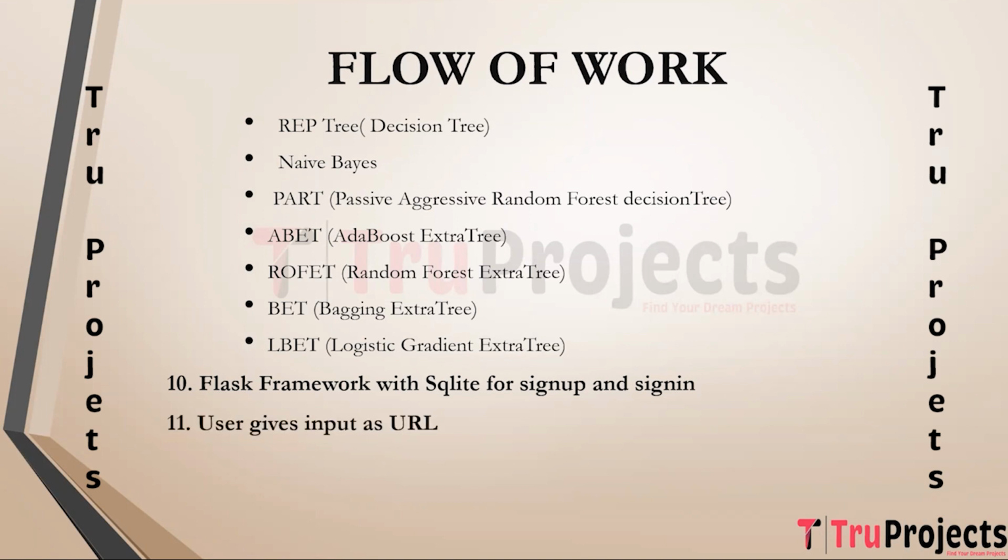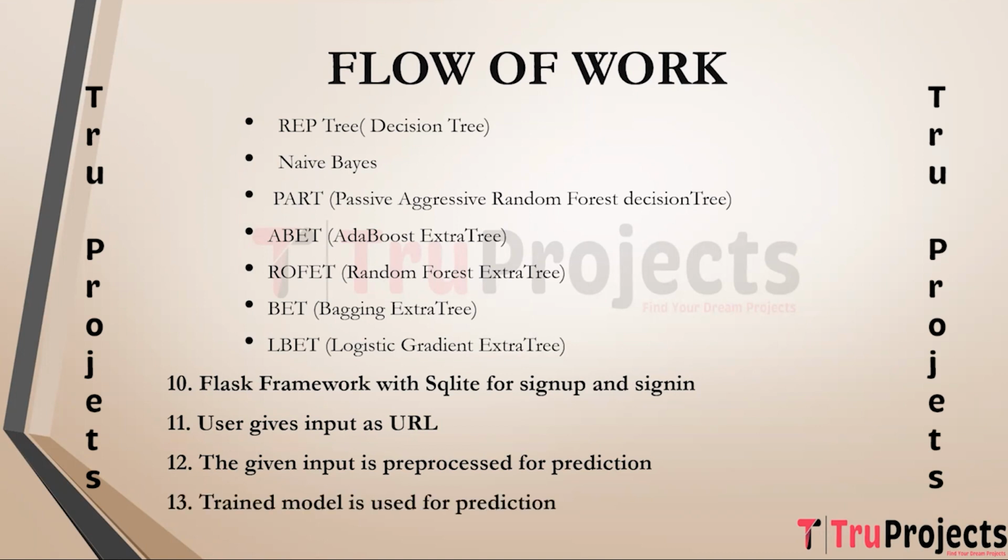User gives input as URL. The user provides input in the form of URLs, which will be processed and used for prediction. The given input is pre-processed for prediction. The input URLs are pre-processed, likely involving feature extraction and encoding to make them compatible with trained machine learning models.